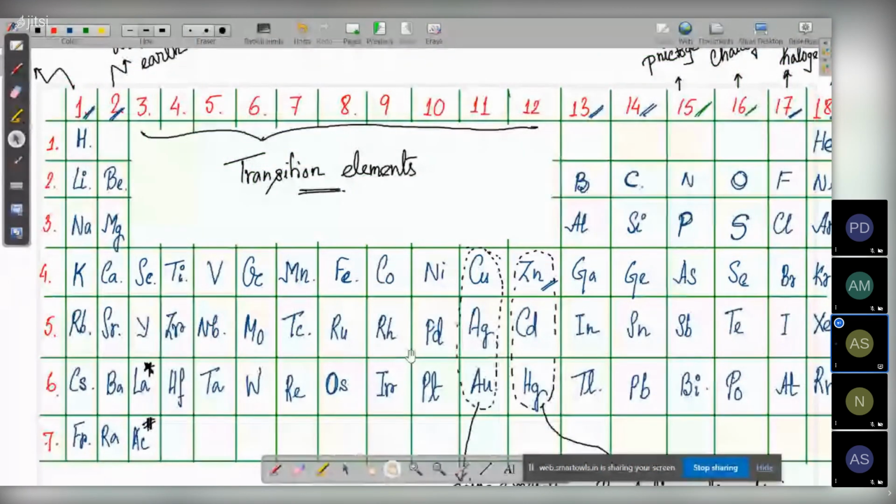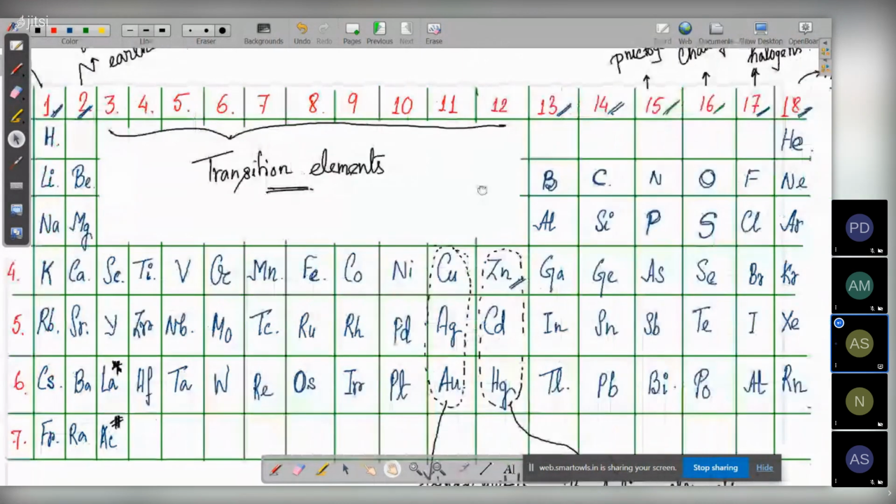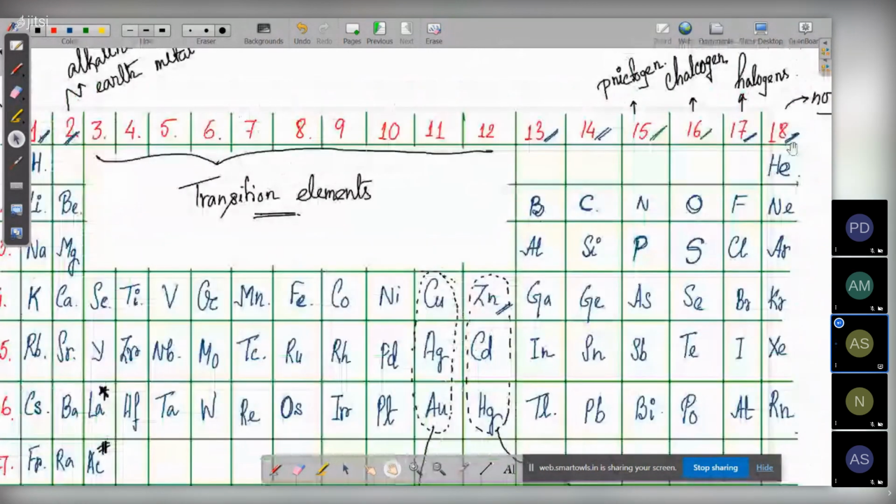So is it clear to everyone? Although I've just simply written down the table, there is nothing as such to understand over here. Our periodic table has 18 groups and 7 periods. What you need to memorize is elements 1 to 30, and then all the groups 1 to 13, 14, 15, 16, 17, 18. This is your homework for today, that you memorize these elements of the group. I hope it is clear to everyone.